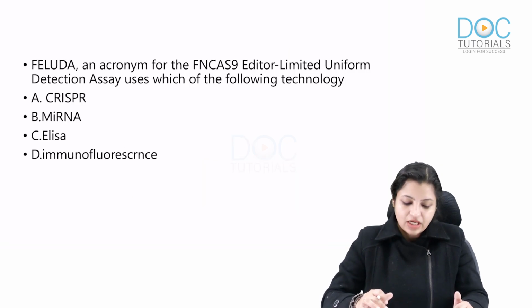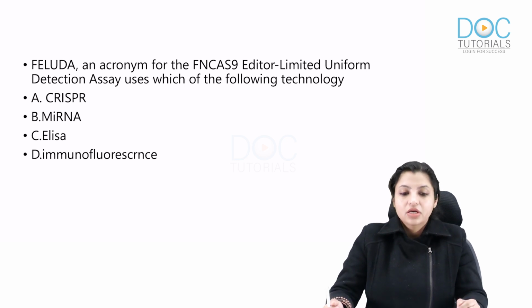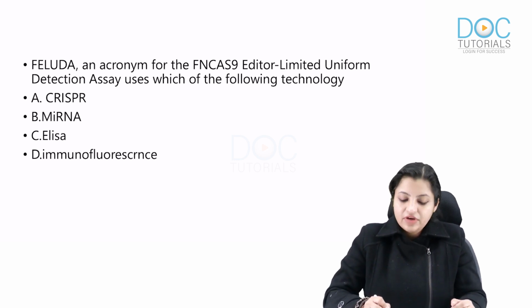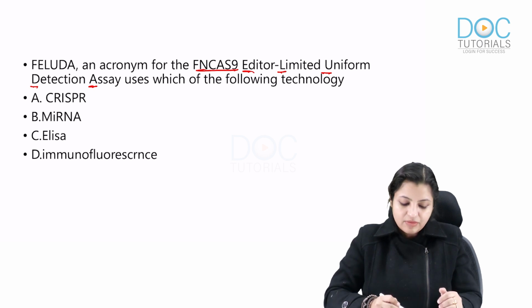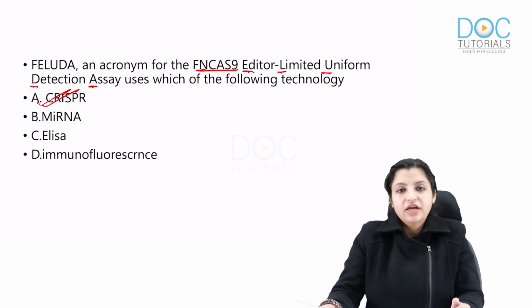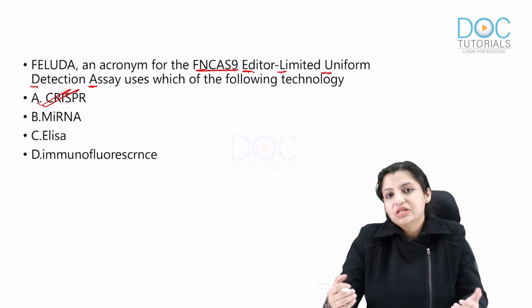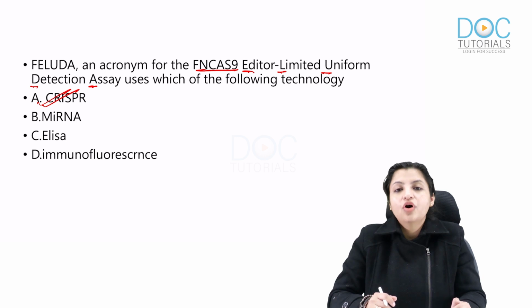Now once you're clear with the mechanism, let's come to some of the other questions that can be asked in COVID. There was a test which was designed in COVID. This is called FELUDA. FELUDA is the FN-Cas9 editor limited uniform detection assay. This is based on CRISPR, and this technology became very important in making a rapid diagnosis in cases of COVID. We have discussed CRISPR in genetics, so please go and read about it from there. So that's your FELUDA test which is used for COVID.